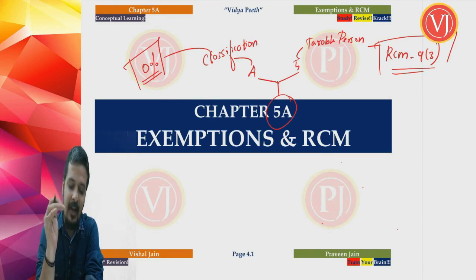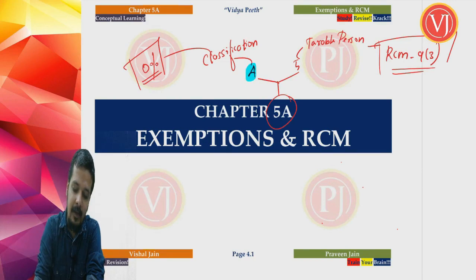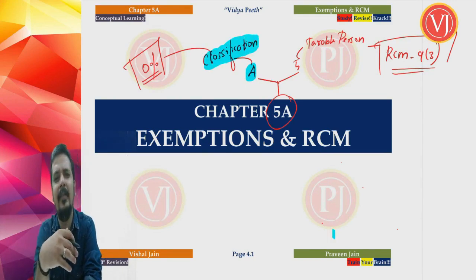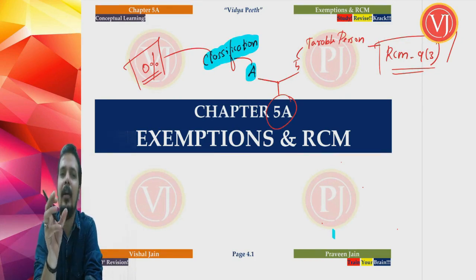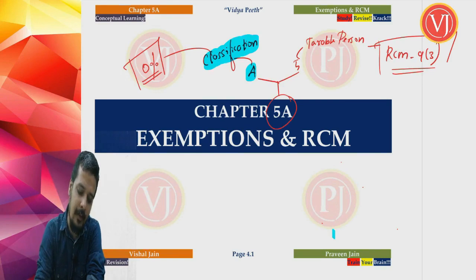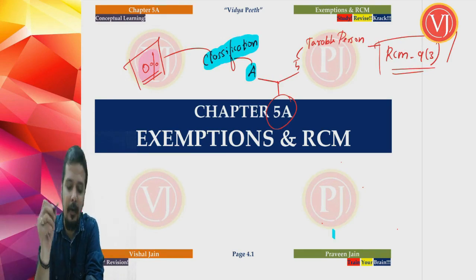I'll repeat. Chapter number 4 was nothing but classification, where we talk about the rate of tax, and we have discussed that the normal rates of tax are 0, 5, 12, 18, 28. One of the rates of tax is 0, where you are talking about exempt supply. And friends, we have discussed that exemptions are given by the government under section 11 of the CGST Act read along with section 6 of the IGST Act. So our focus now, friends, is only on that exempt supply.